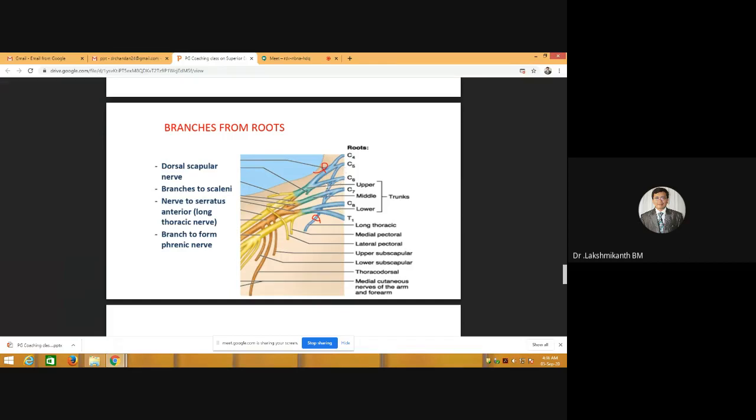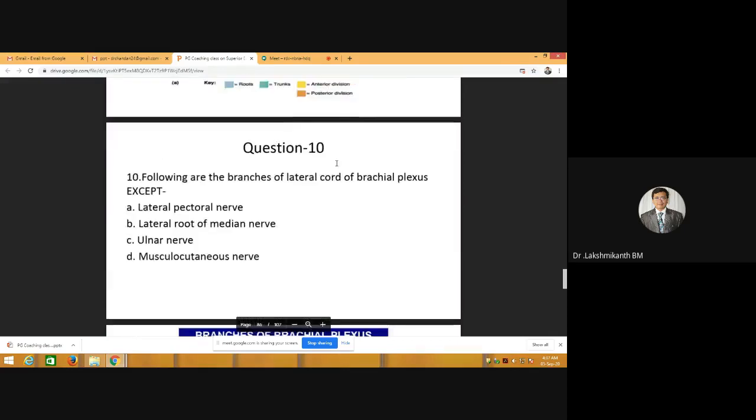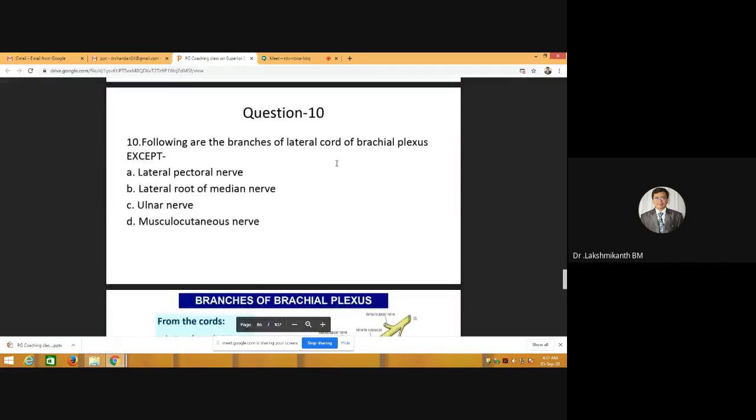And there is something called the phrenic nerve. This phrenic nerve actually arises from C4 and C5. We'll discuss the phrenic nerve when it comes to the head and neck region. There is something called the accessory phrenic nerve and also the phrenic nerve, but this we'll discuss when it comes to the cervical plexus in the head and neck region. At this juncture, remember that whenever an accessory phrenic nerve is there, it will receive its root value from C4 and C5. Okay. This is okay. Can you quickly answer this question?